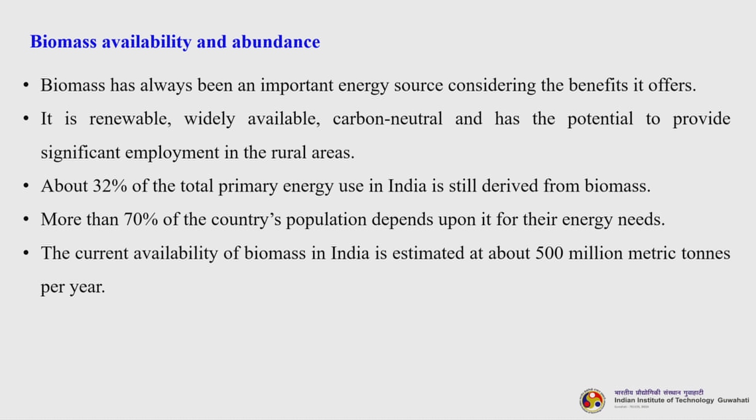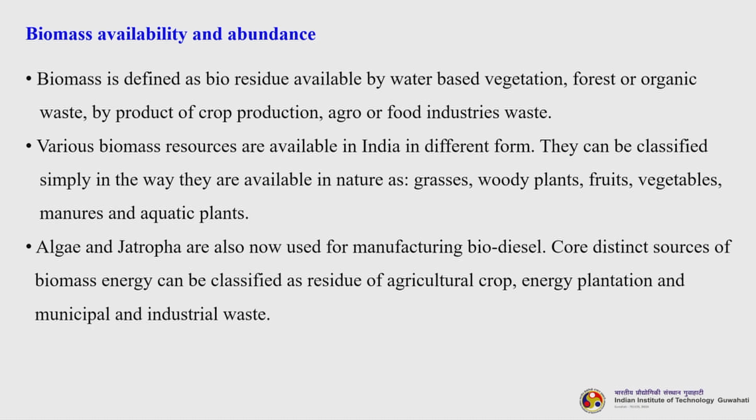The current availability of biomass in India is estimated at about 500 million metric tons per year. So, biomass is defined as the bioresidue available from water based vegetation, forest or organic waste, byproduct of crop production, agro or food industries waste. Various biomass resources are available in India in different forms. They can be classified simply in the way they are available in nature as grasses, woody plants, fruits, vegetables, manures and aquatic plants. Algae and jatropha are also now used for manufacturing biodiesel. So, we will be discussing them in detail later on.